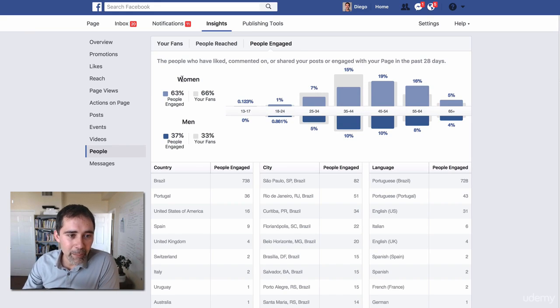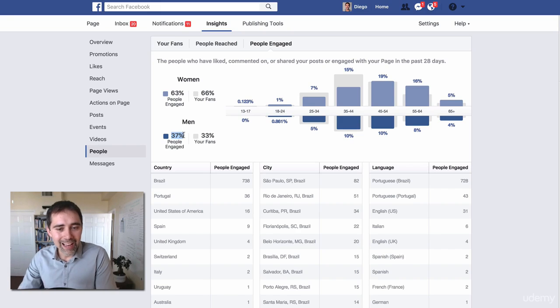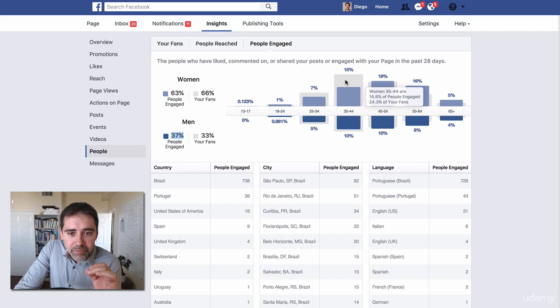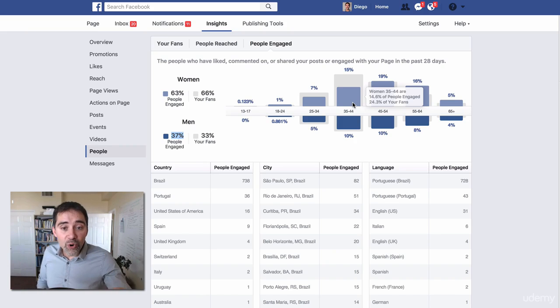For example, in my case, I have women, 63% of the women are engaged, compared with 37% of the men. So it looks like women on this specific page are more engaged than men. And let's see here, on this age, for example, 35 to 44, I have 14% of people engaged that are not my fans. Basically, people that are not my fans, people that don't know me, that don't like my page, 14% of them like my post, engage with my post.